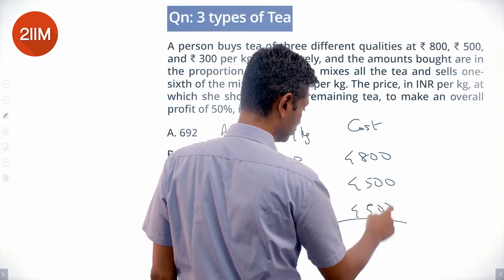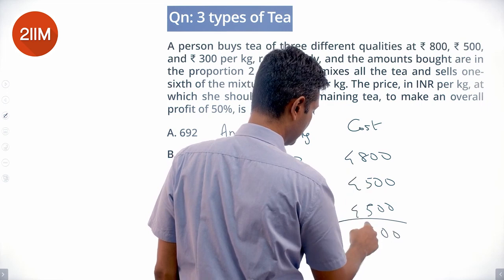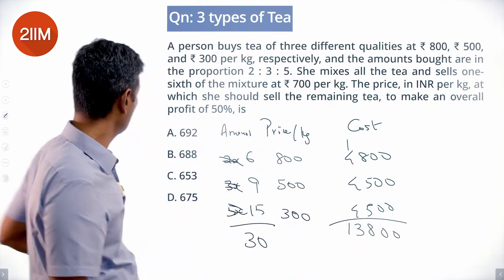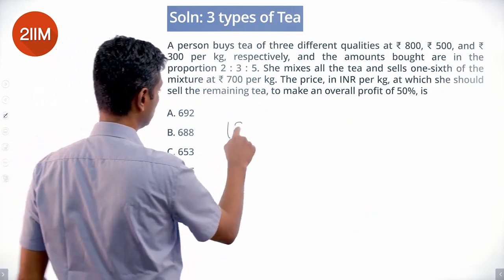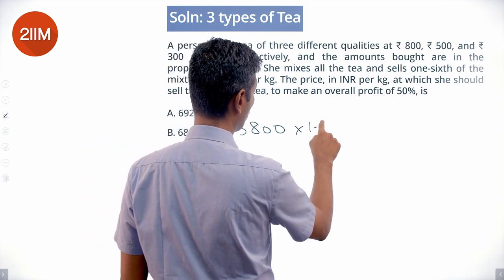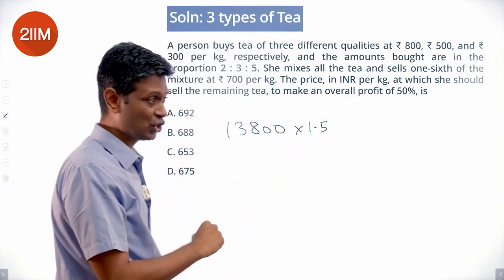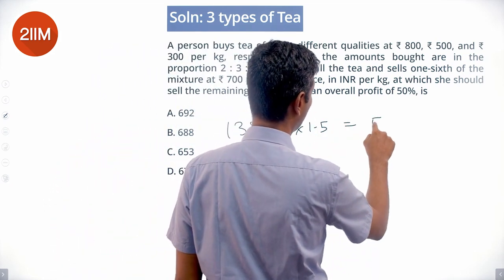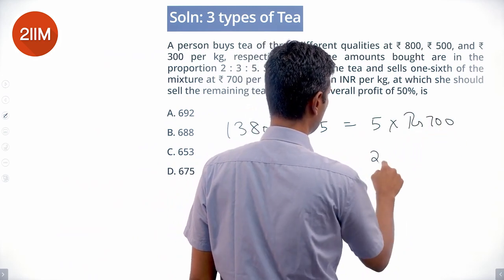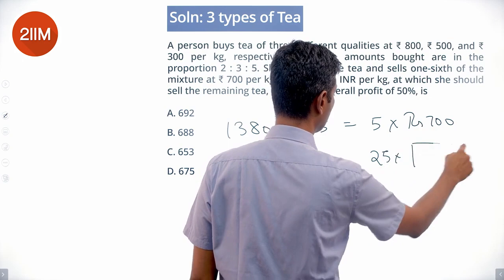Add all of this up: 13800. This 13800 is our cost price, into 1.5 is our selling price. She gets this by selling 5 kilograms at rupees 700, remaining 25 at some price.